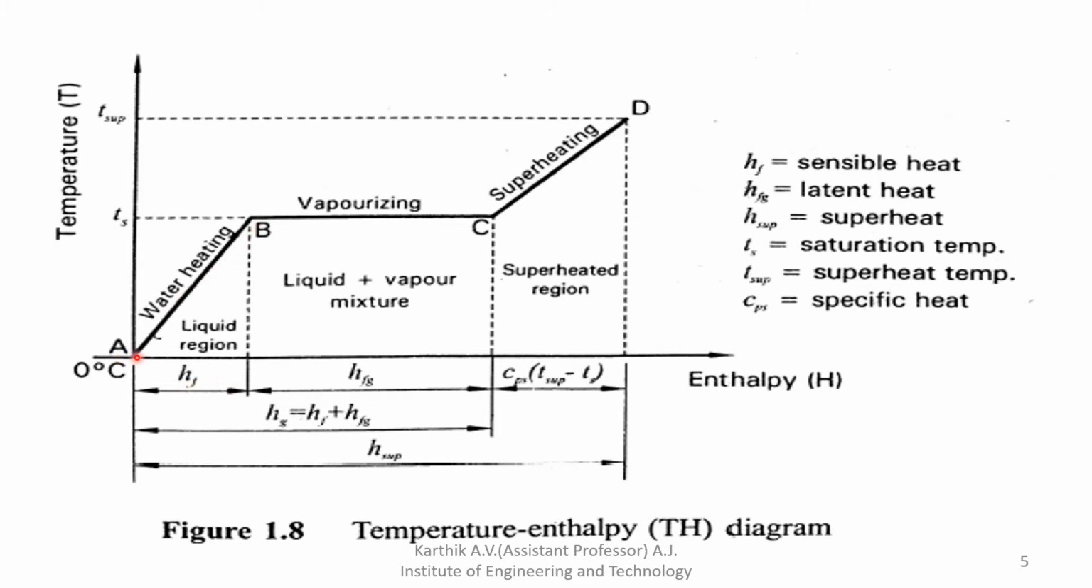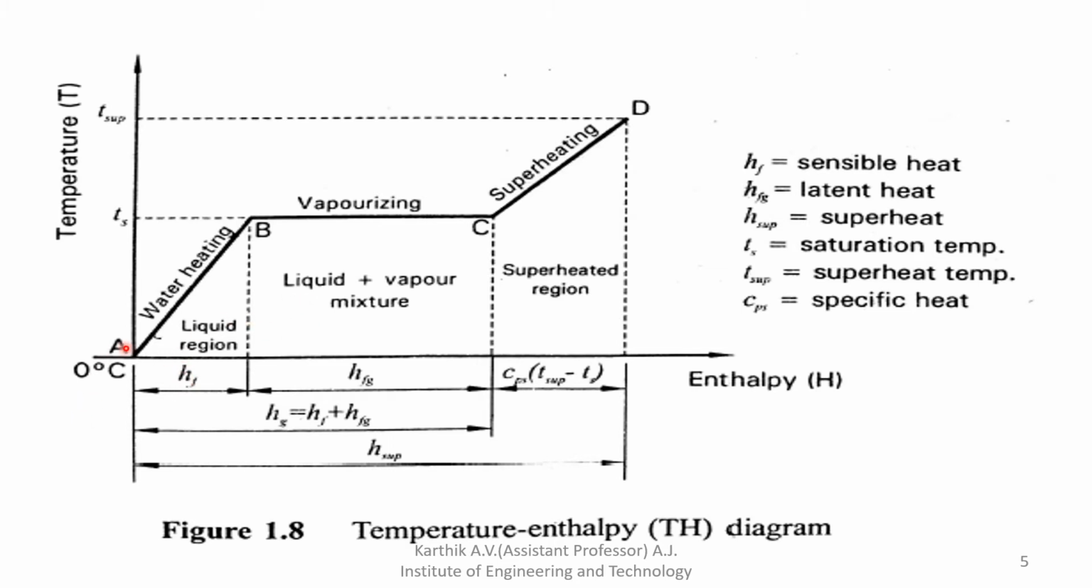Initially the water is at 0 degree Celsius. If you add heat to the cylinder, the water gets heated and slowly its temperature rises, and along with that the enthalpy of the water also rises. This is called the water heating stage. Initially it is in the liquid state only. Enthalpy is nothing but the total amount of energy in a thermodynamic system.